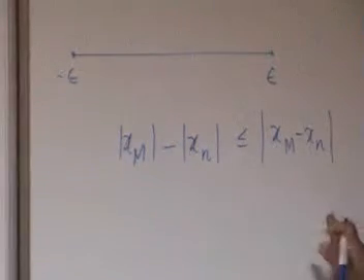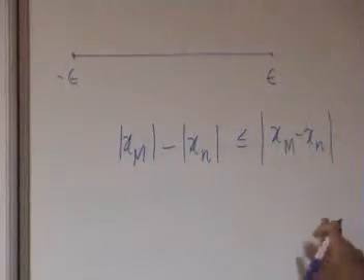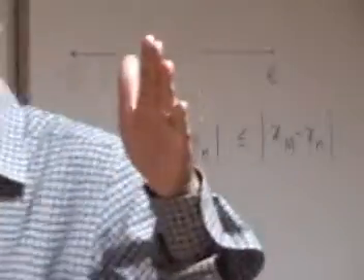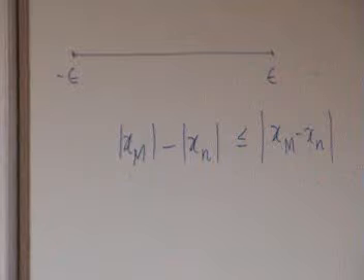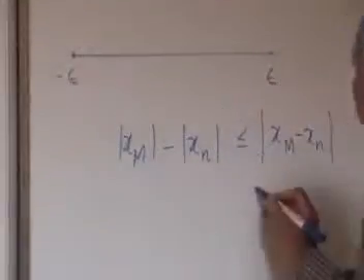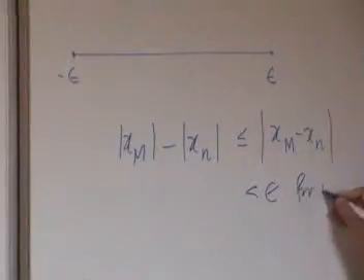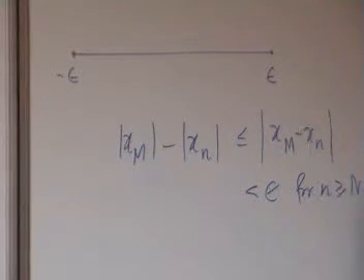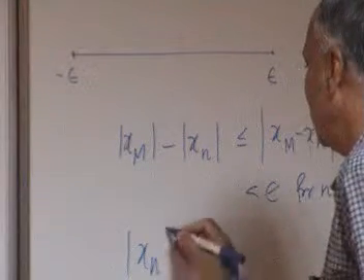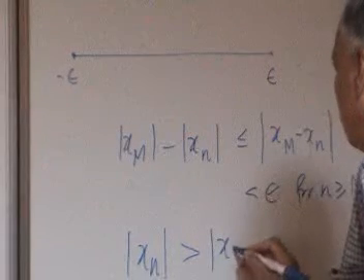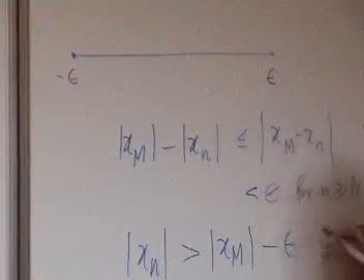Do you agree with this? We got modulus of mod A minus mod B is less than or equal to mod A minus B. We had one inequality. So this will be less than or equal to this, and this will be less than epsilon for n greater than n epsilon. So from here I get mod xn is greater than mod xm minus epsilon.